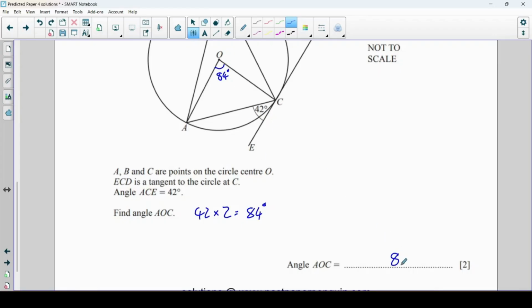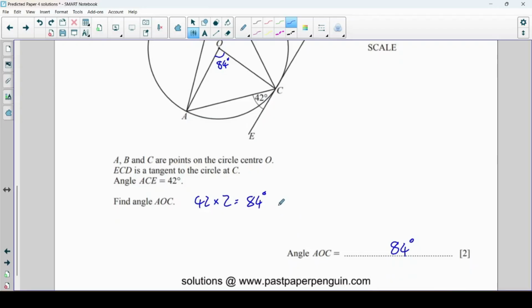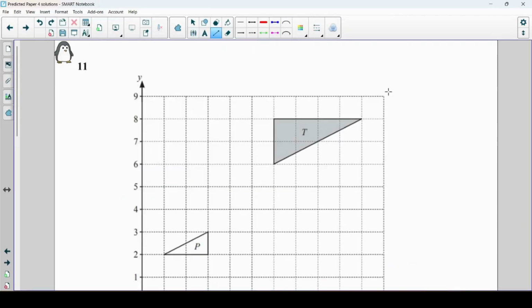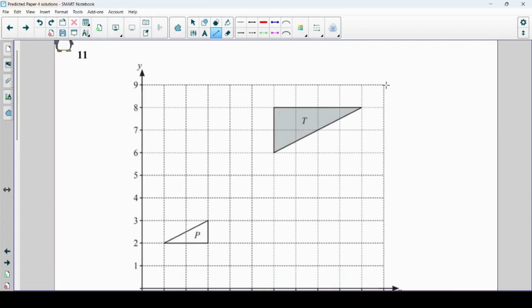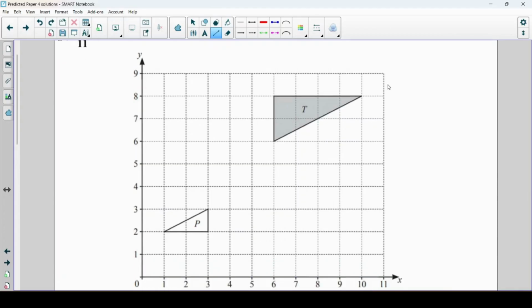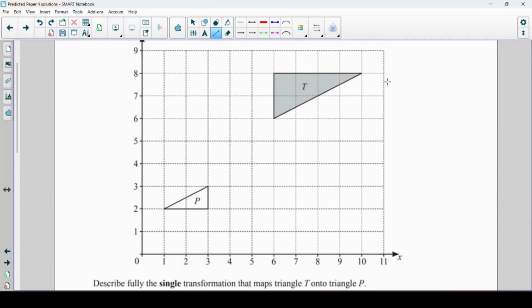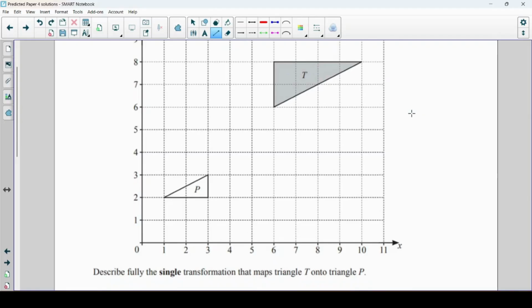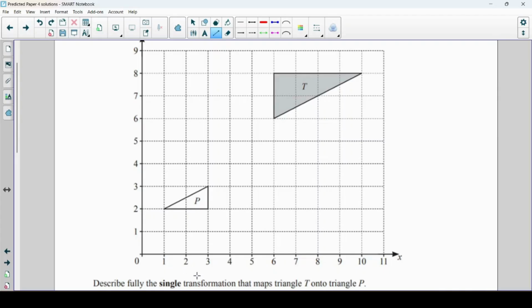Like I said, Cambridge used the alternate segment theorem a lot, so if you're not familiar with it, practice it. You also had a short transformations question on paper 2, but it didn't cover much of it, so I would expect maybe a little bit more of that as well. We're going to describe fully the single transformation that maps this onto this.